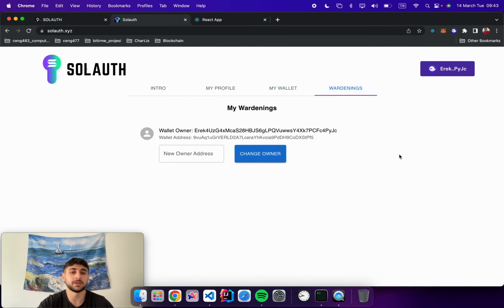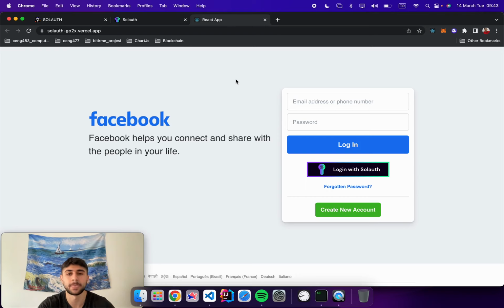On the wardenings page, people can help others to recover their wallets if they were assigned as wardens. And now let's see how this one-button connection happens with login with Solauth. After creating their profiles, they can continue and log into other applications using Solauth. And this is a demo application that we have built.